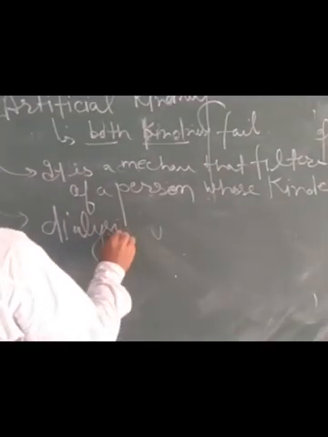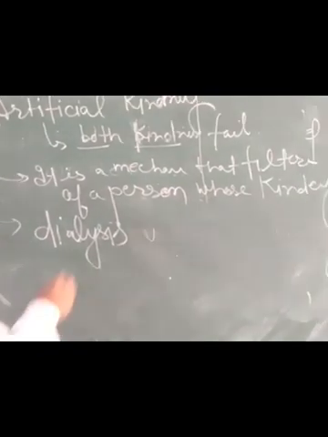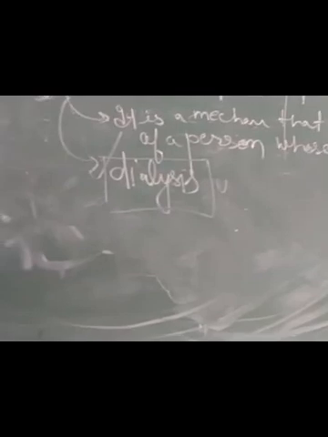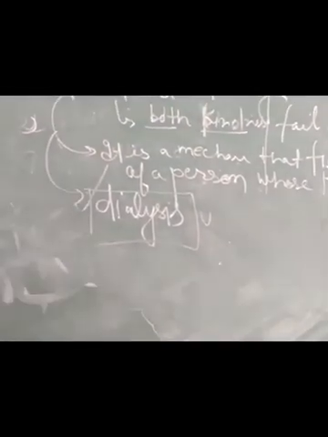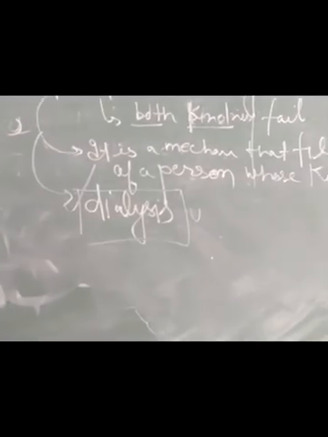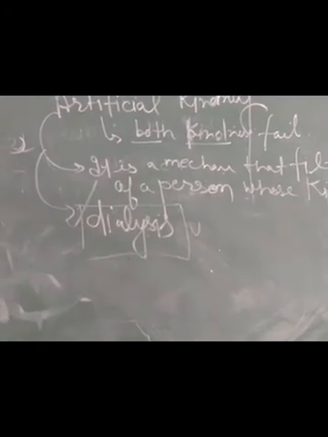Such persons who are suffering from kidney failure always go for the dialysis process. In this process, artificial kidney consists of cellophane tube. As you can see in your book, a person lying on a bed is undergoing the artificial filtration process, so that waste may be removed from their body.